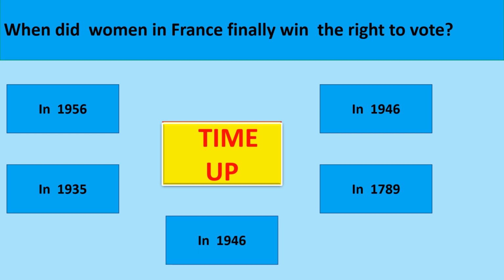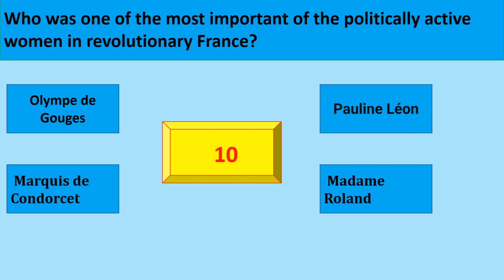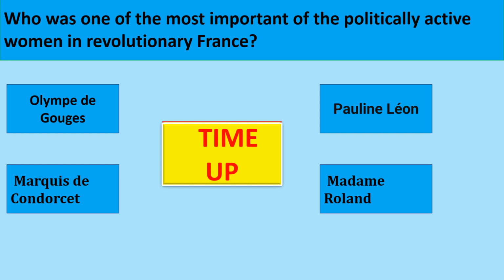The correct option is in 1946. Who was one of the most important of the politically active women in revolutionary France? The correct option is Olympe de Gouges.